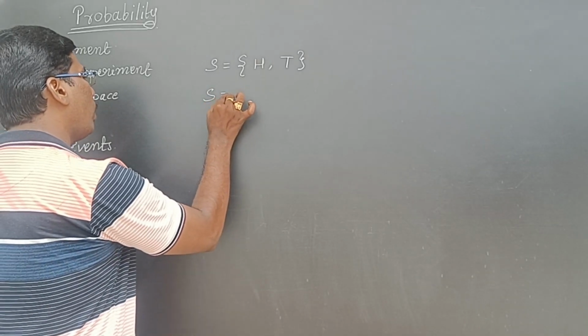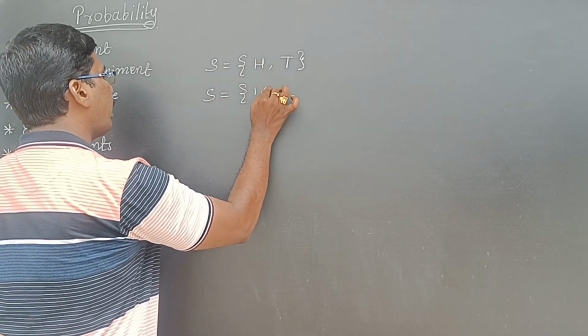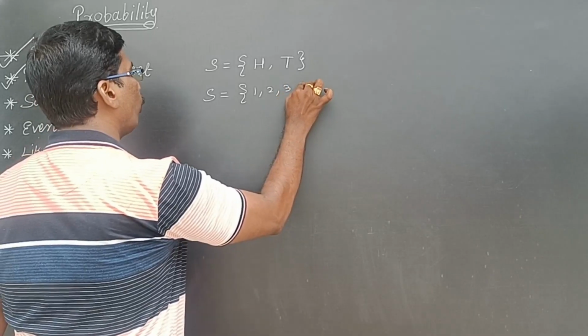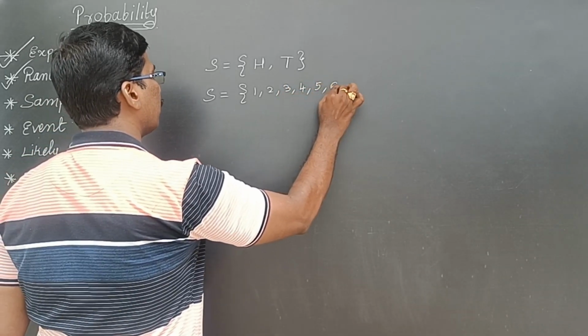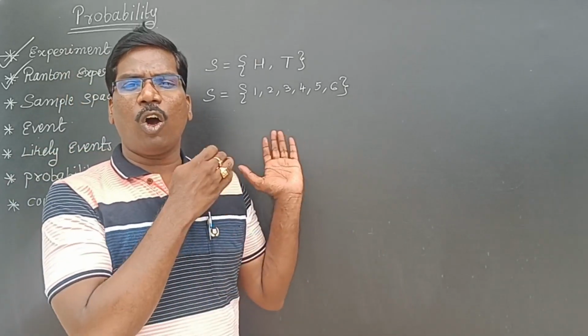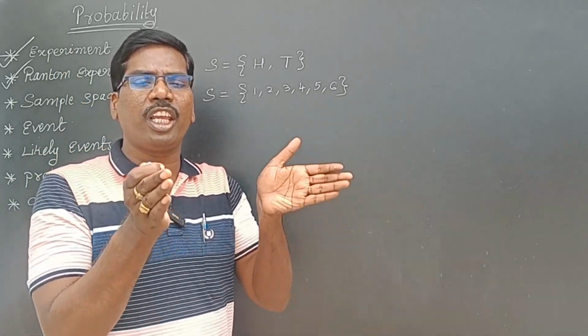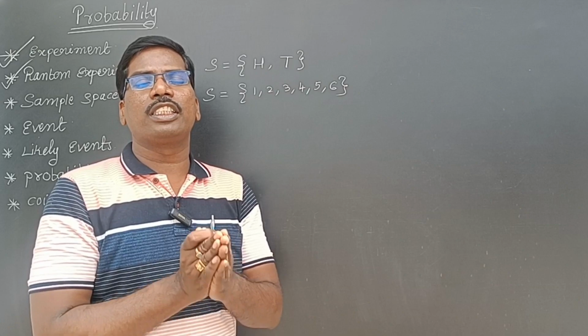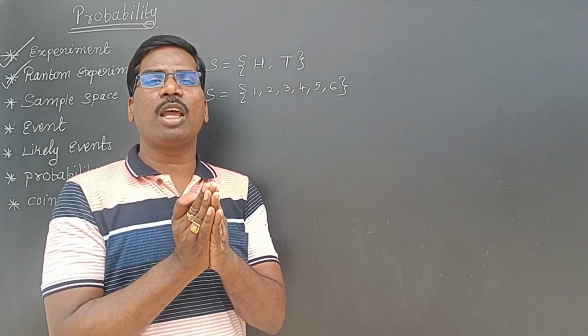For throwing a dice, I can get 1, 2, 3, 4, 5, 6. There are 6 outcomes for throwing a dice. These are the total outcomes, and if I give them in one set, that is called sample space.